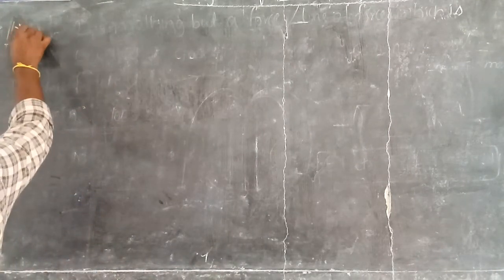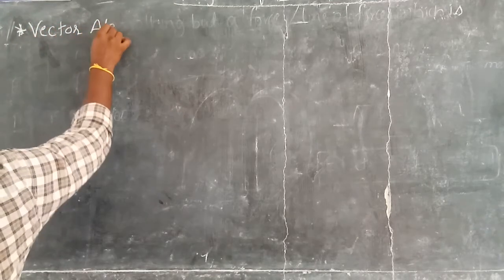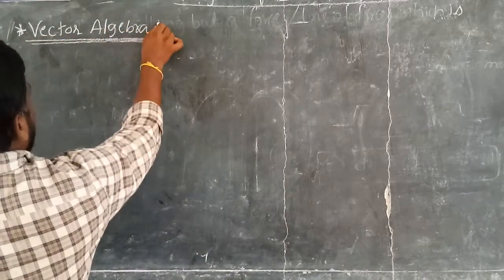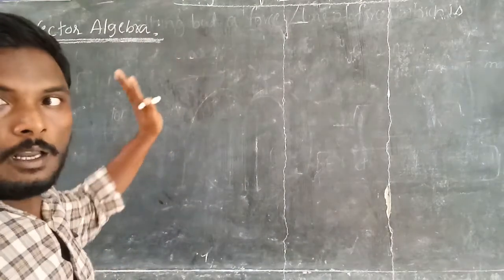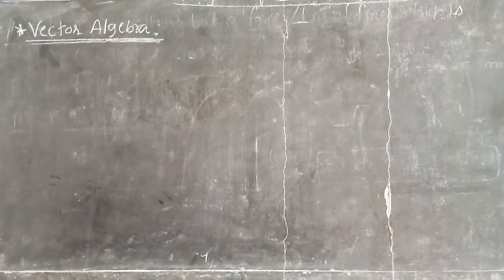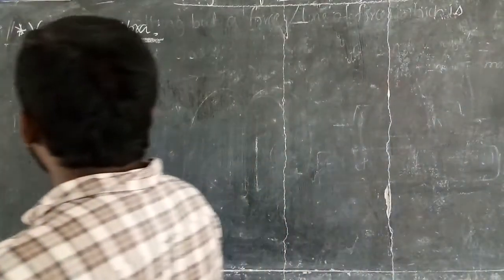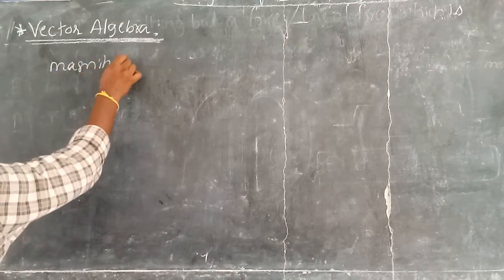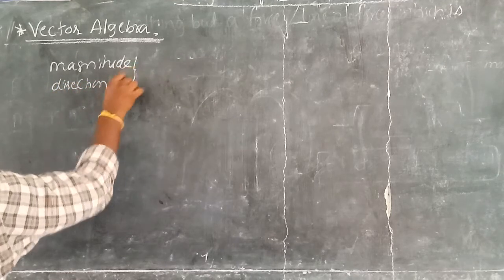Now, to understand engineering electromagnetics or electromagnetic fields, vector algebra plays a very important role. You already know very well about a vector. So what is meant by a vector? A vector has a magnitude as well as direction.